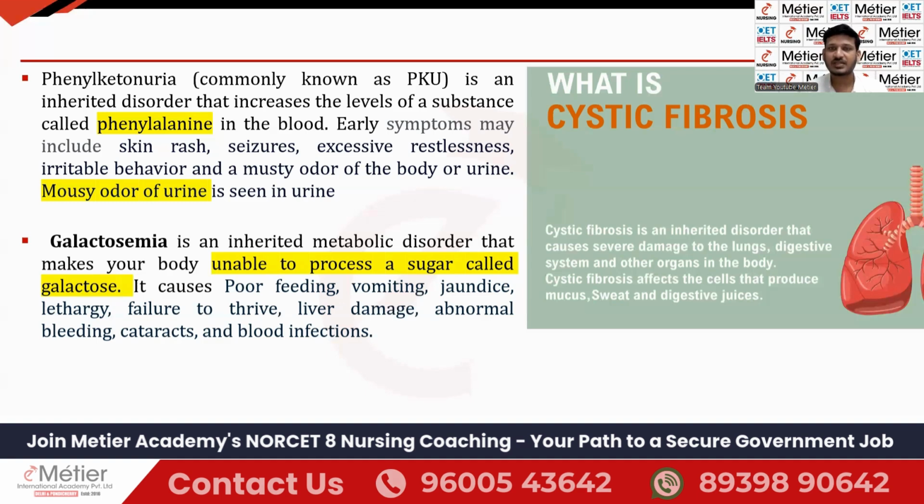Apart from that, if cystic fibrosis is there, it affects the cells that produce the mucus, sweat, and digestive juice. Mainly it affects the cells of the mucus, sweat glands, and digestive juice of the respiratory system and digestive system, and also some other organs. So these are all the main key points related to what? Cystic fibrosis.